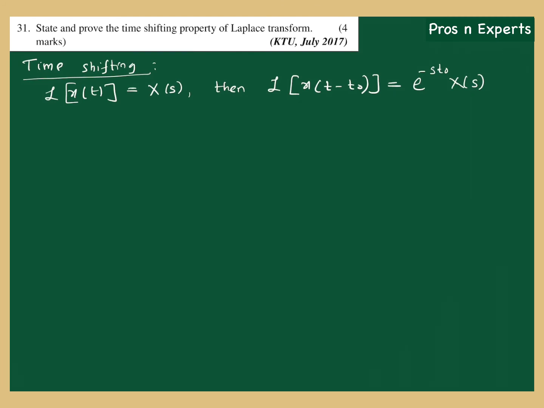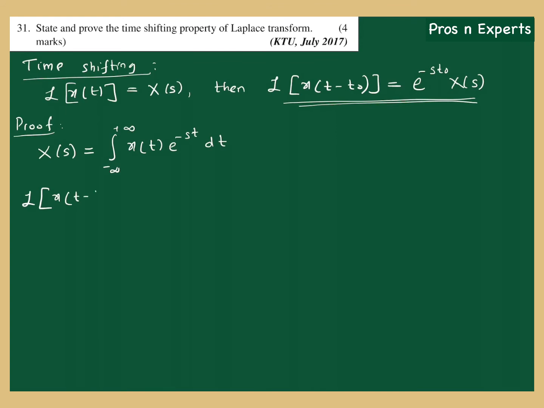So this was the statement. Now let us prove this. We don't know anything. All we know is just the definition of Laplace transform. So Laplace transform is given by the integral from minus infinity to infinity of x of t e raised to minus st dt. This is all we know, the Laplace transform equation. Now what I need is the Laplace transform of x of t minus t0, and not x of t. So let me find out the Laplace transform of x of t minus t0.